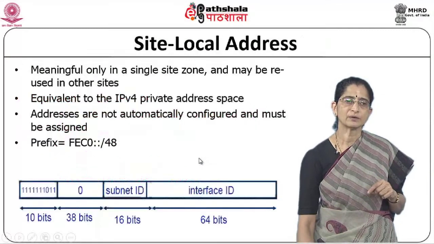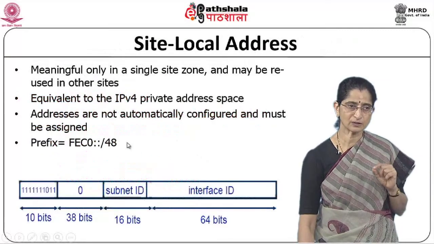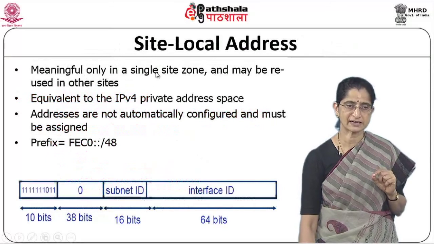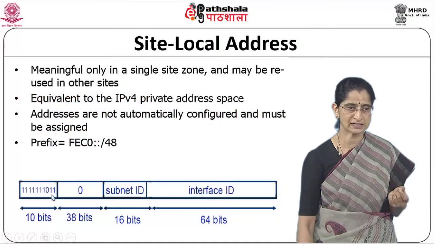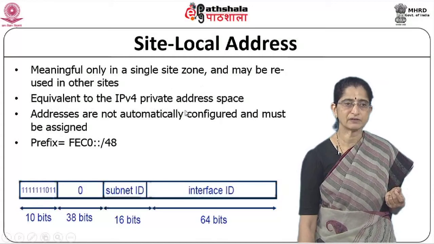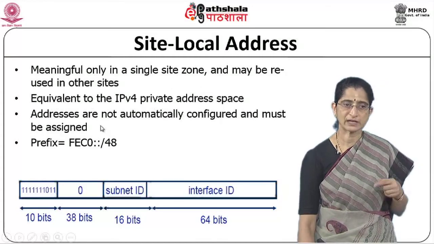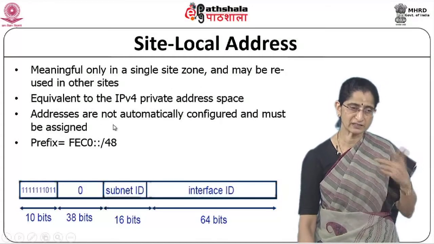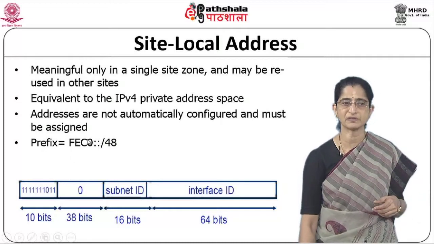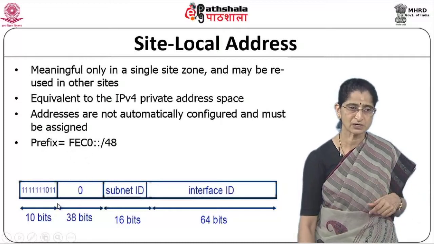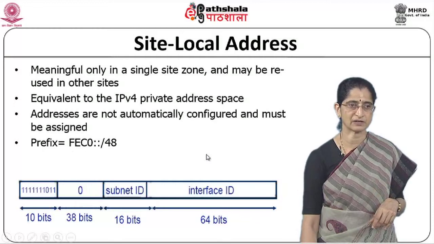Now we talked about site local addresses. Site local addresses are meaningful only in a single site zone, and they may be reused in other sites. So this is equivalent to the IPv4 private address space. Their addresses are not automatically configured, they have to be assigned. There is a particular prefix that we use, FEC0 is the prefix used, and this is the kind of structure that we have for that.